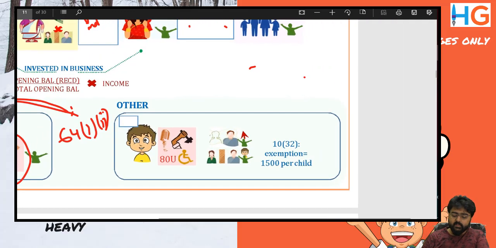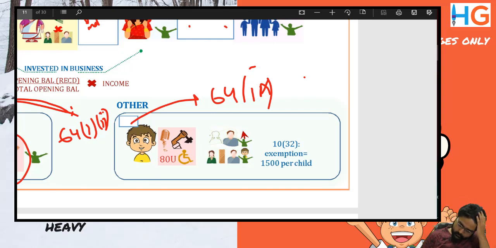The last section is here. Write, 64(1A). 64(1A) is income of a minor child, which will be clubbed in my hands if I'm the father or the parent, except in three situations.